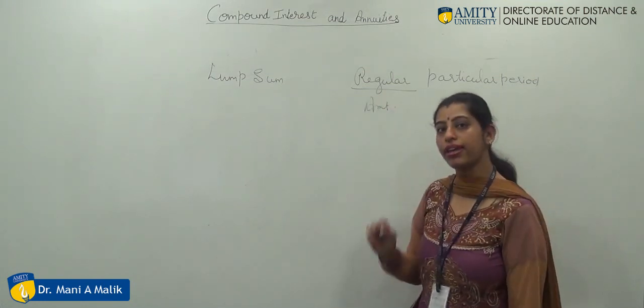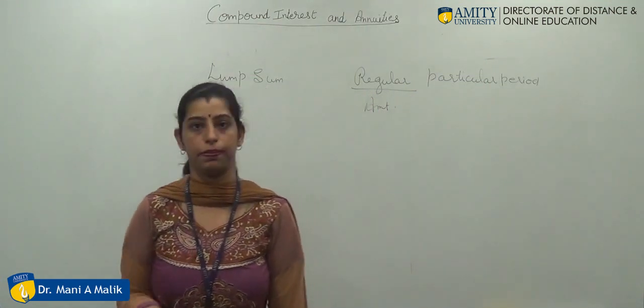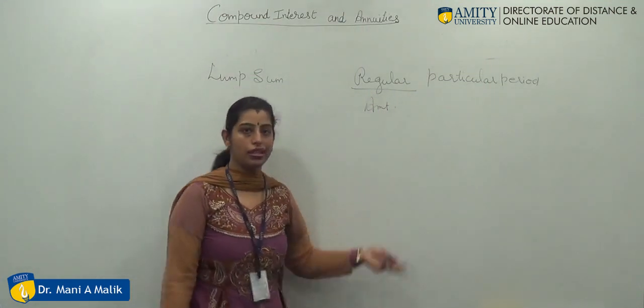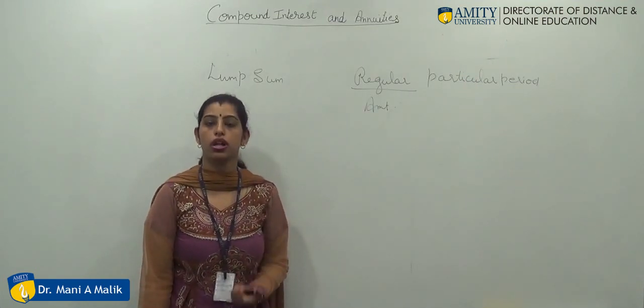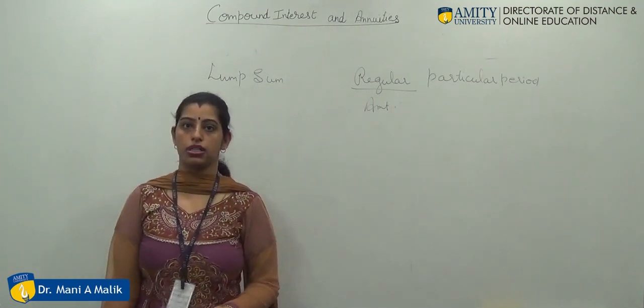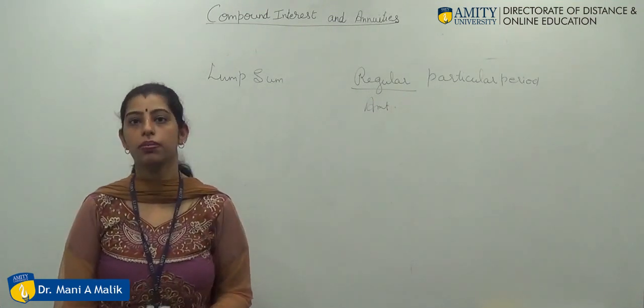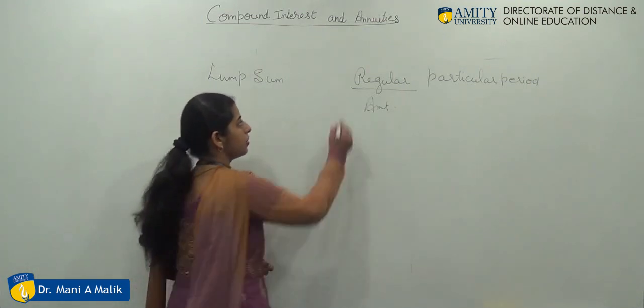That means a fixed amount will be paid or received after a particular time period. Say for 1 year, monthly, half yearly, or for 2 years, or after every 5 years. But normally when I'm talking about installments, when I'm talking about regular payments, that is termed as your annuities.